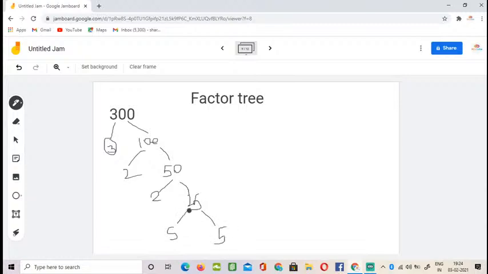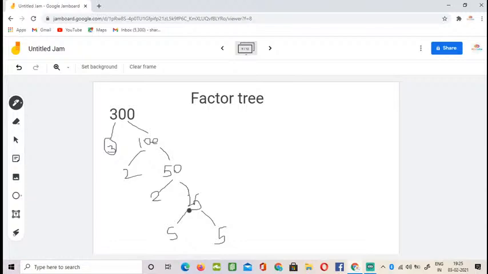So you have split the factors. So for 300 your factors are 3, 2, 2, 5, 5. So if you multiply all these, 3 2s are 6, 6 2s are 12, like that, and 12 5s are 60, and 60 times 5 is 300. So if you multiply all these numbers, you get the number 300.